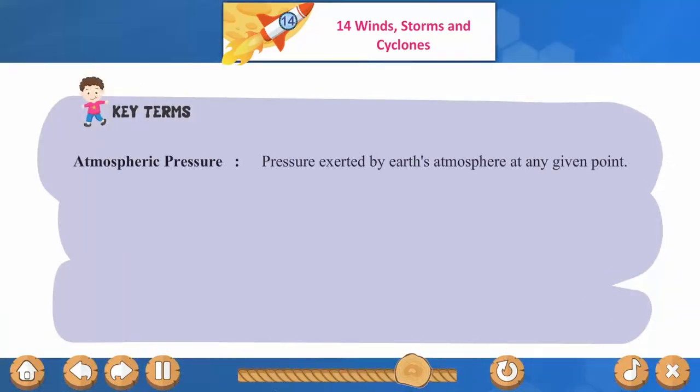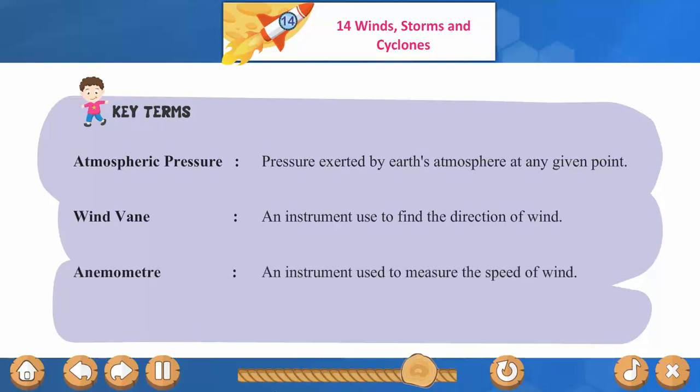Key terms. Atmospheric pressure: pressure exerted by Earth's atmosphere at any given point. Wind vane: an instrument used to find the direction of wind. Anemometer: an instrument used to measure the speed of wind.